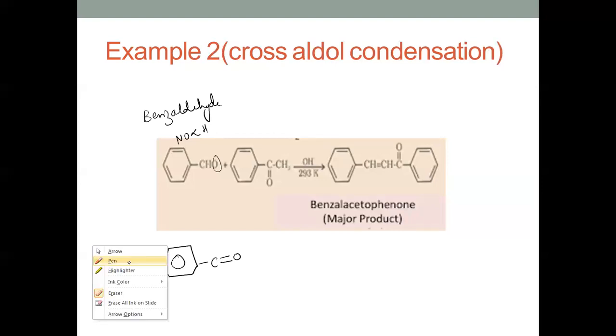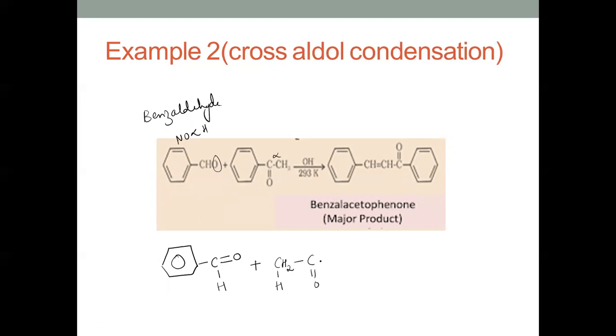This is an alpha hydrogen here, and this one is the product we are getting: PhCH, this is a benzene ring, double bond, CH, CO, Ph.